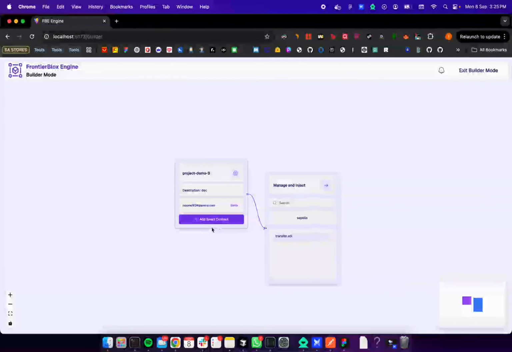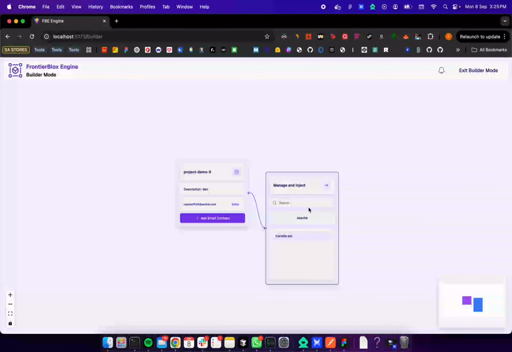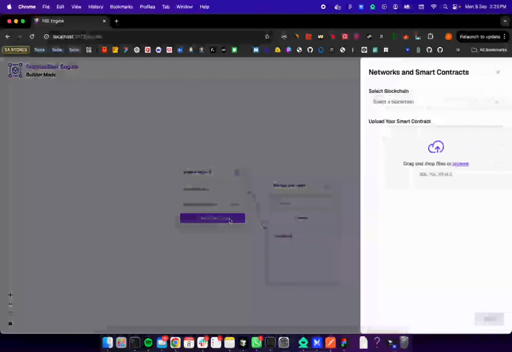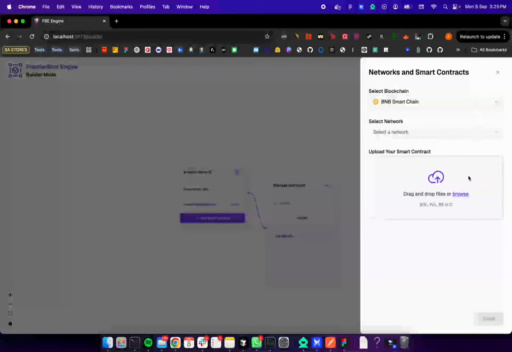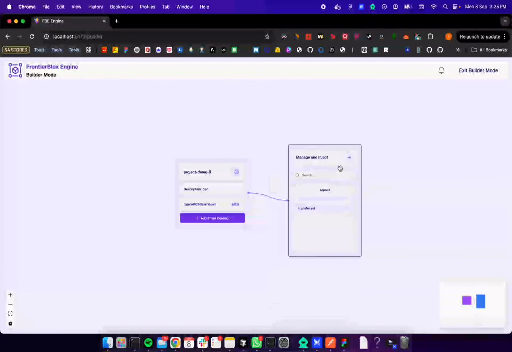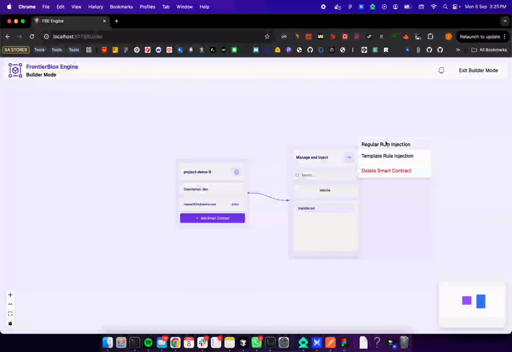In here you can also upload multiple smart contracts, and you can select a different blockchain or network and upload the smart contracts, and the new node is going to show up with the specific network. So let's start by